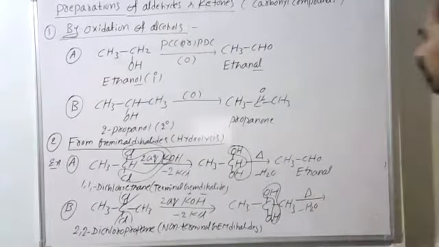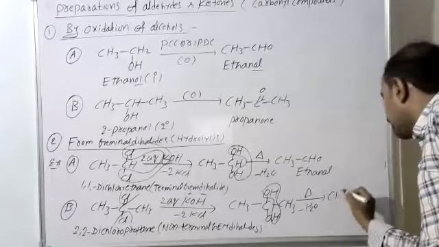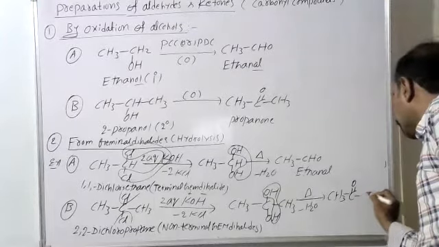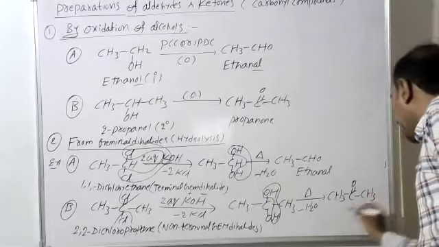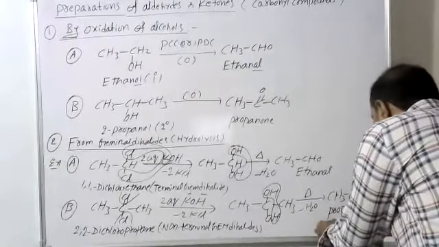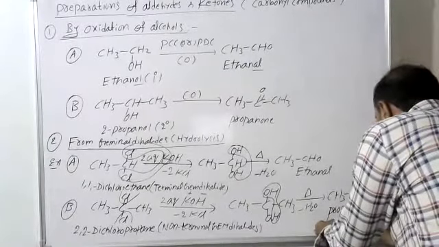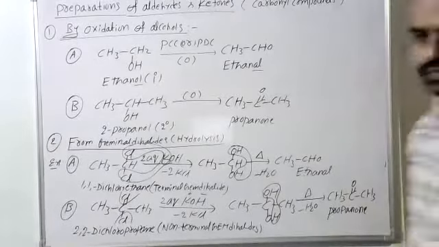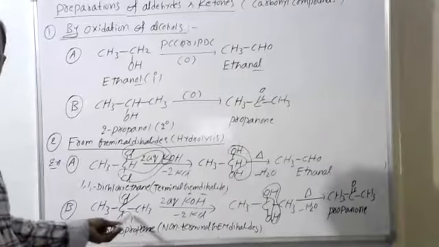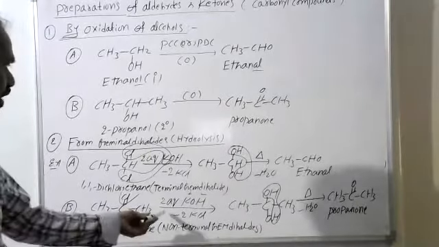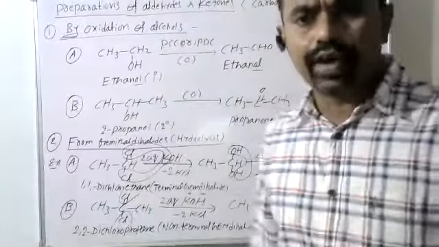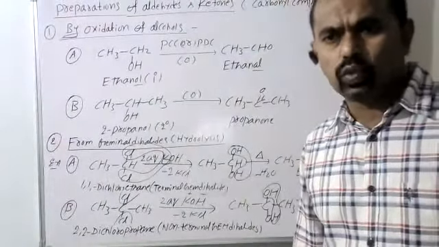After losing the water molecule, the remaining CH3COCH3, we get propanone. It is nothing but propanone. See that. So 2,2-dichloropropane after hydrolysis. Here I have taken aqueous KOH or aqueous NaOH, whatever.